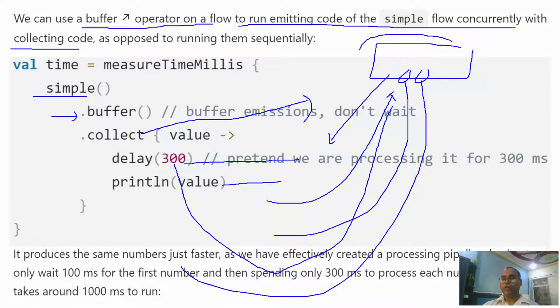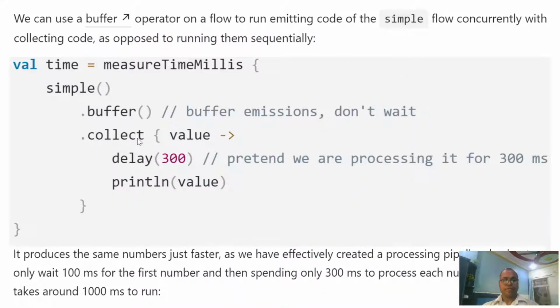So due to the different context, here I am talking about the coroutines. It produces the same result just faster, and we have efficiently created a processing pipeline.